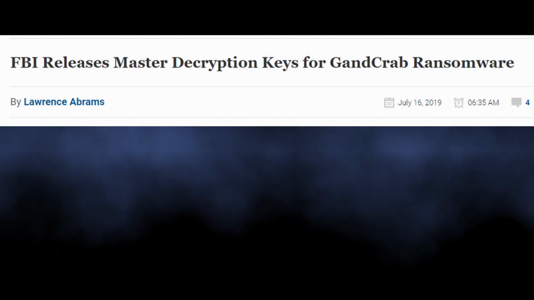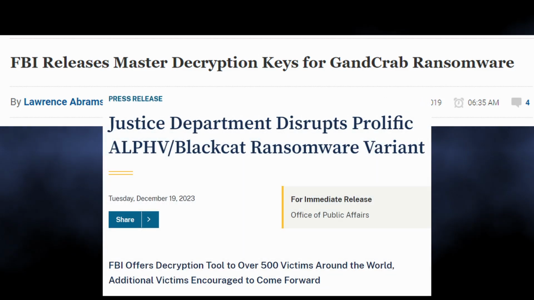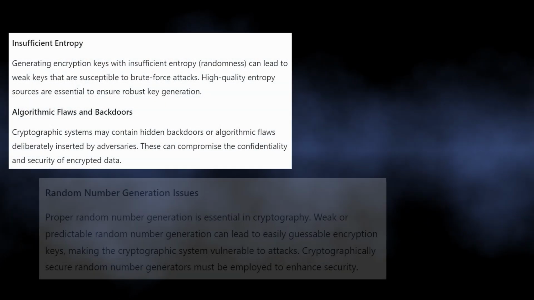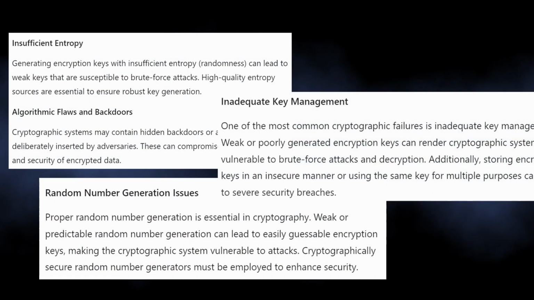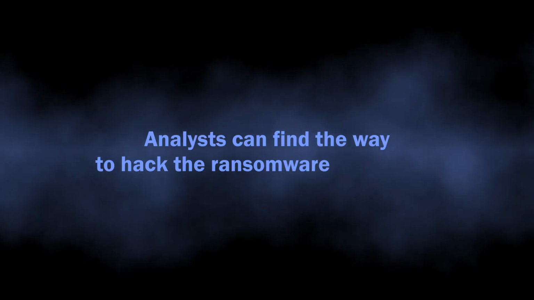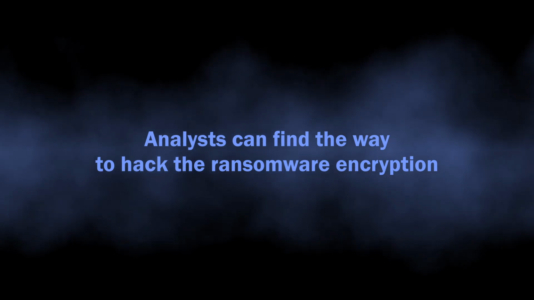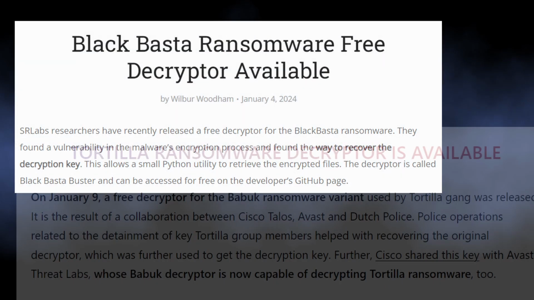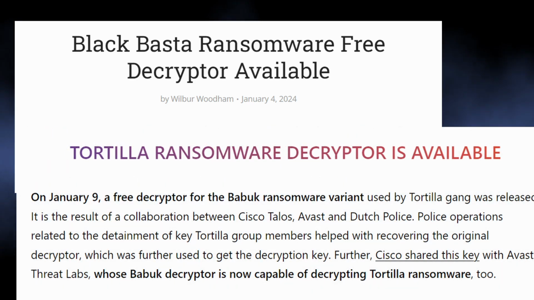In the past, decryption keys were released when hackers decided to cease their activity, or when law enforcement managed to detain the leaders. Another opportunity appears when the ransomware uses vulnerable encryption. In this case, cybersecurity analysts will be able to elaborate a decryptor that does not require a leaked key and will remove the cipher by simply hacking the encryption string. You may think it is not a frequent occurrence, but for January 2024 alone, there were 2 such decryptors released. Keep an eye on the news on our website, HowToFix.Guide.